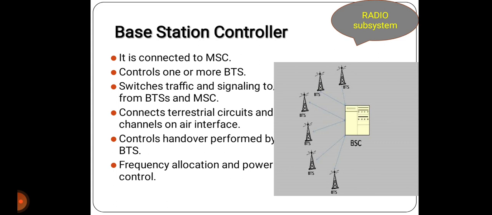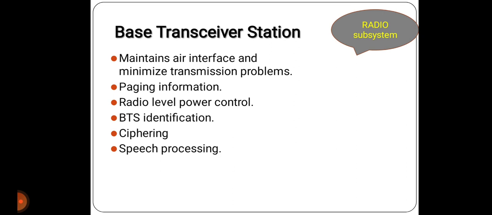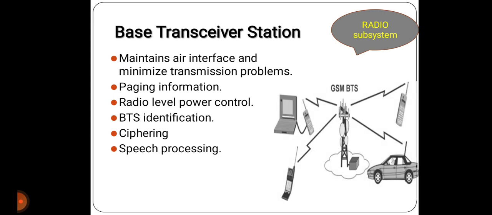In this figure, it shows how BTS works. The base transceiver station maintains the air interface and minimizes transmission problems. It handles paging information, radio level power control, BTS identification, ciphering and speech processing. The figure shows how it works.